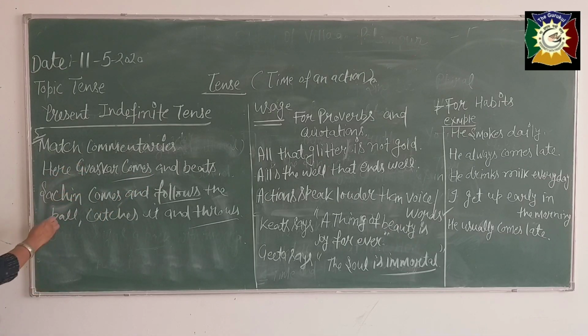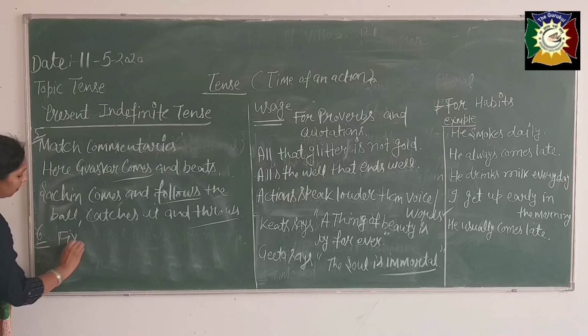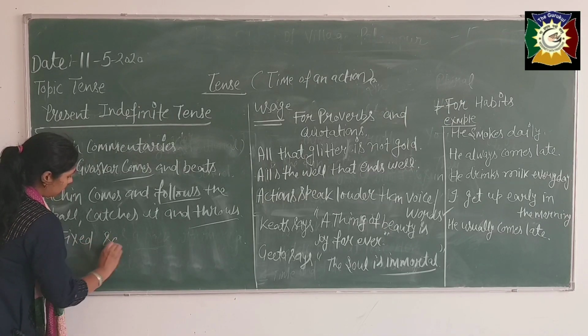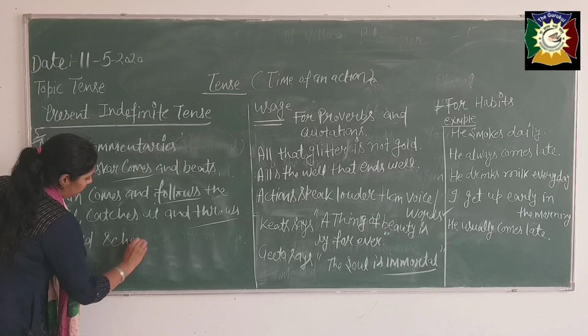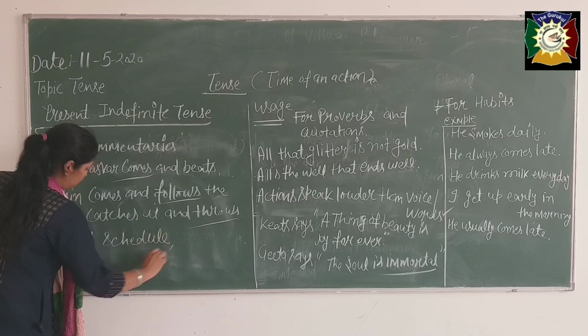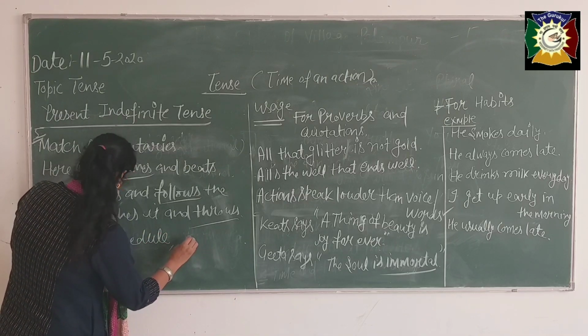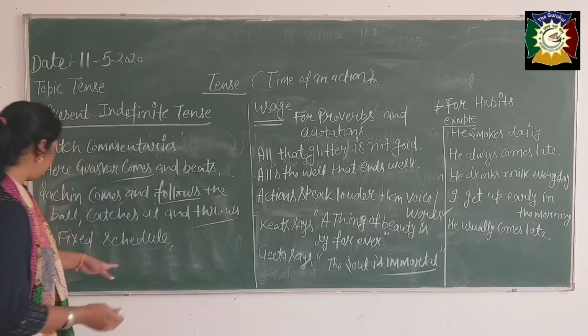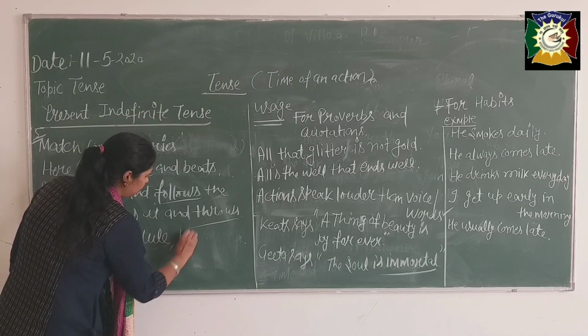Okay, and the sixth use is for fixed schedules. It is very important, beta. And fixed activities, fixed actions. Okay, you can write here fixed programs.